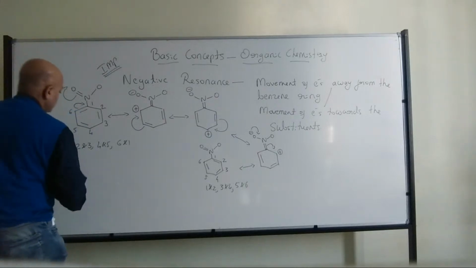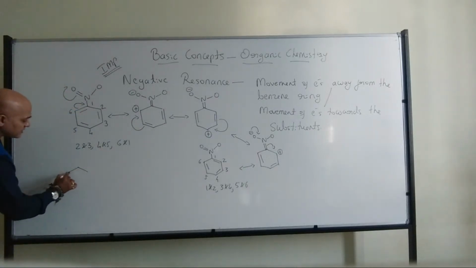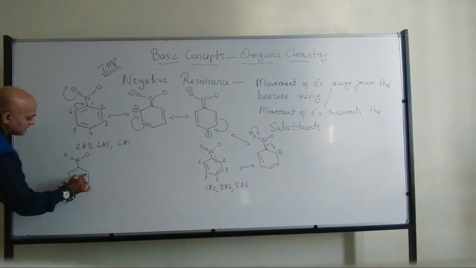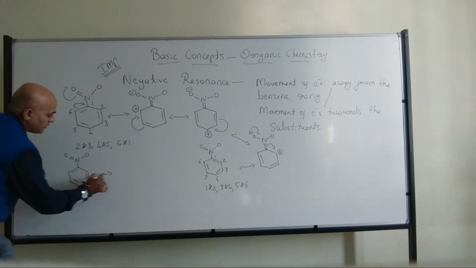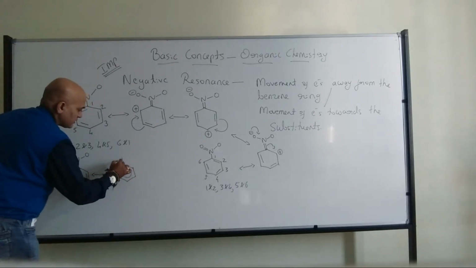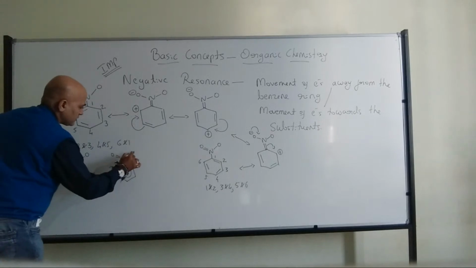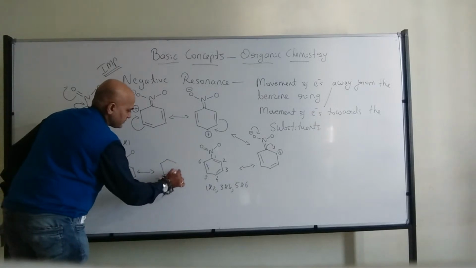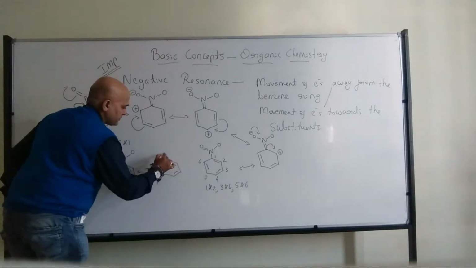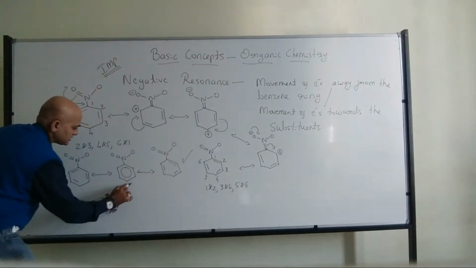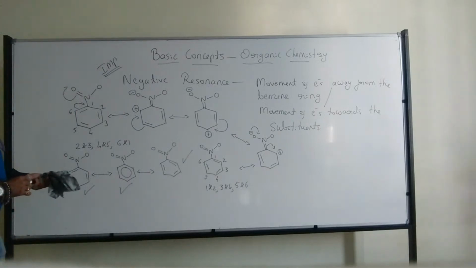So therefore, nitrobenzene can be shown like this, or it can be shown like this, or like this. All are correct.